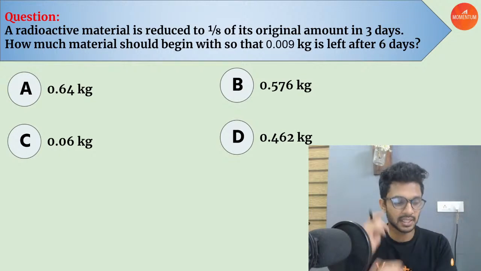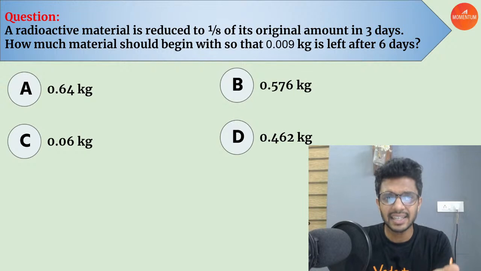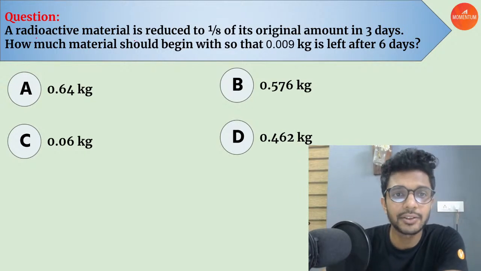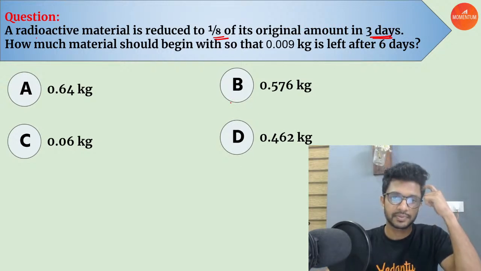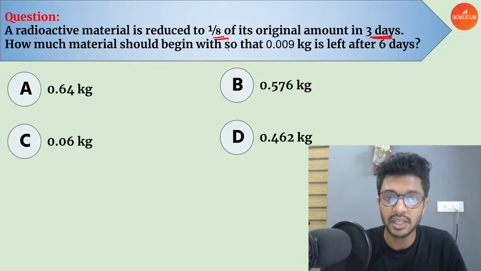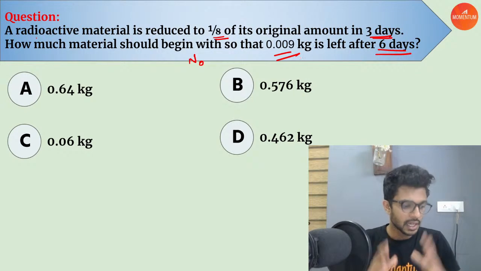Okay, so let's listen. Now there is a formula also to do this problem, but let's understand this particular question in a conceptual manner. Here we go. A radioactive material is reduced to 1/8 of its original amount in 3 days. So how much material should we begin with, what is the initial amount, so that after 6 days what is left is 0.09 kilogram, right? So how can it be done?